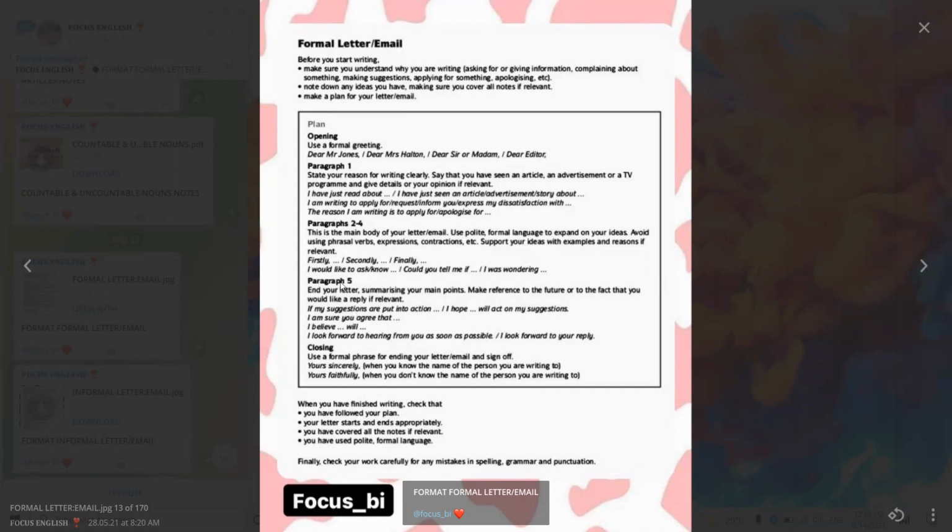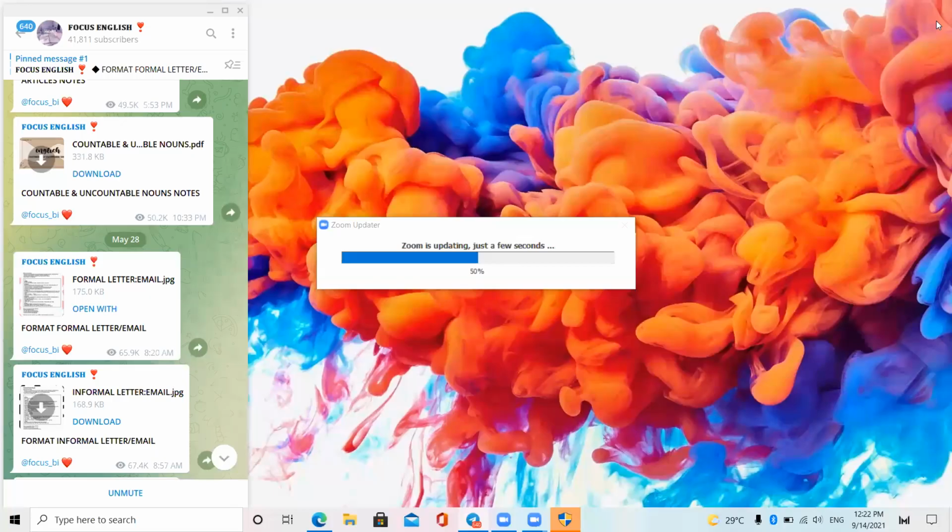Paragraph 5 is to end the letter, summarizing your main point. Make reference to the future or to facts that you want to reply to, if relevant. For example, if my suggestions are put into action, I'm sure that I believe I will. Closing: use a formal phrase and end with your sign-off. Yours sincerely, yours faithfully, like that.